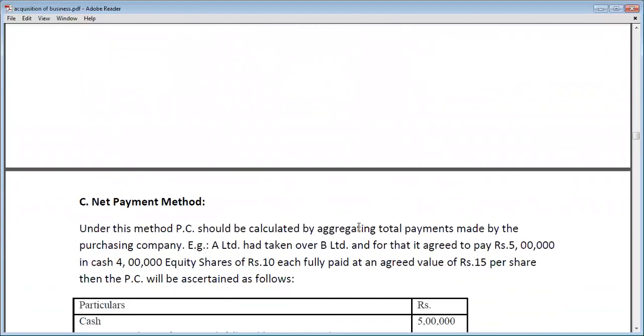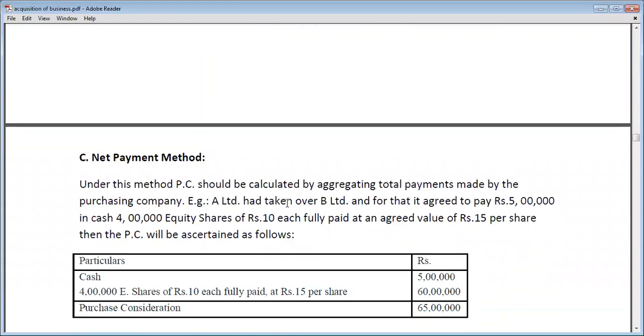Now let's move on to the next method, that is the net payment method. Under this method, purchase consideration should be calculated by aggregating the total payment made by the purchasing company. That means the total amount paid by the purchasing company to the vendor company. We add all that amount and calculate the purchase consideration by adding all these terms. So let's have an example.